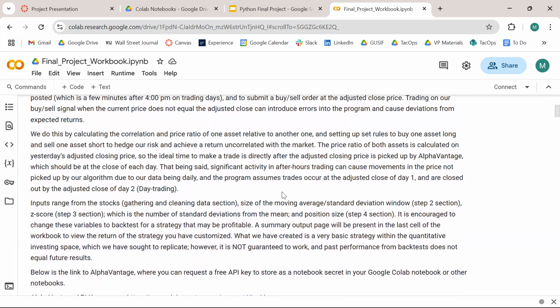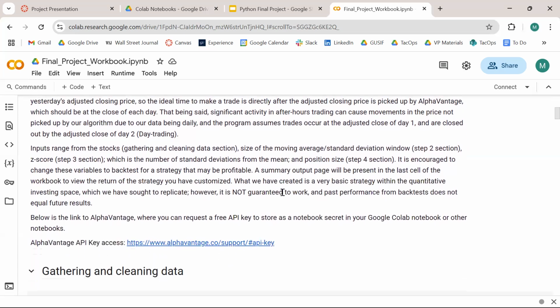We include an Alpha Vantage API key link at the bottom, just to request a free API key through that link. And now Matt's going to go through the project and run through our code with a live demo.